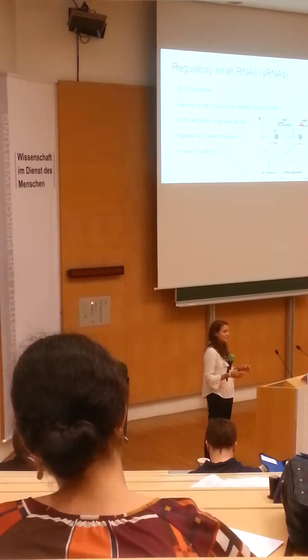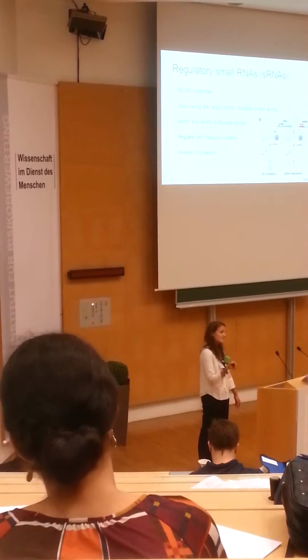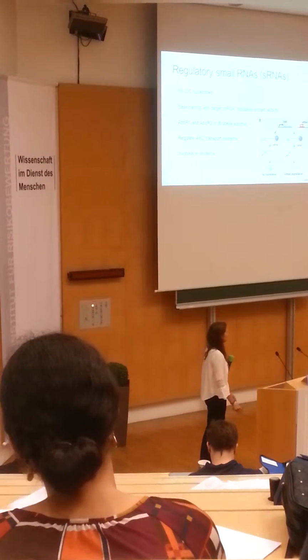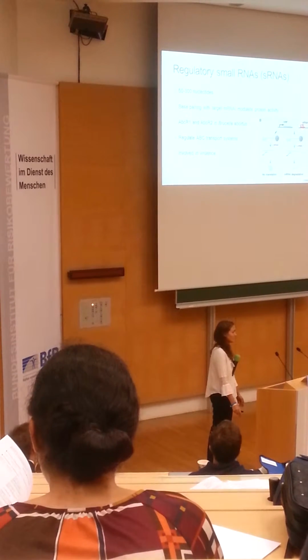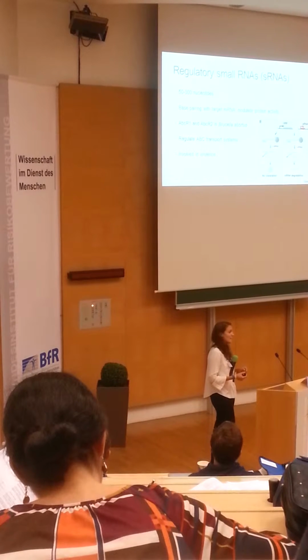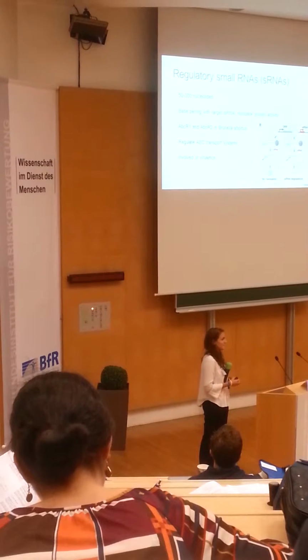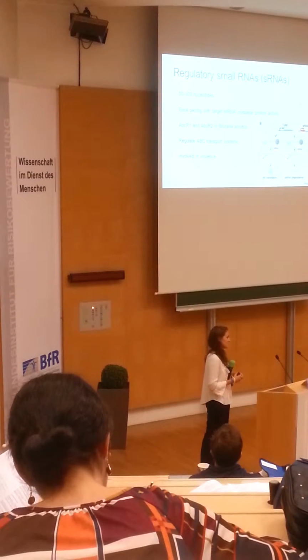And I'm going to be switching a little bit here. It's going to make sense why I'm going from regulator to small RNAs. Felix talked about small RNAs yesterday, so I'll make this quick. So they're usually between 50 and 300 nucleotides, and they act by base pairing with their target mRNA, usually imperfectly, with the help of Hfq. And they can also modulate protein activity.